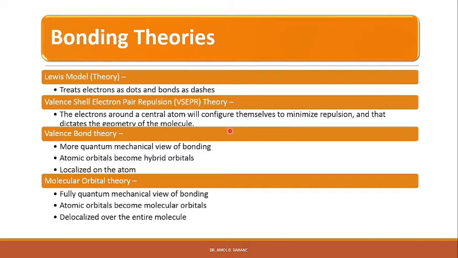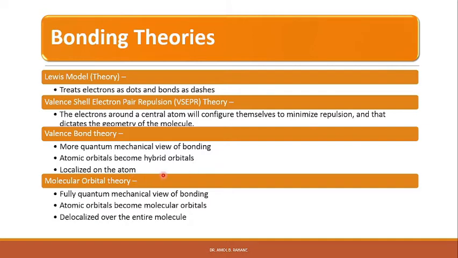Another theory is valence bond theory. It is a more quantum mechanical view of bonding, and according to this theory, the atomic orbitals become hybrid orbitals, and the hybrid orbitals are localized on the atom.